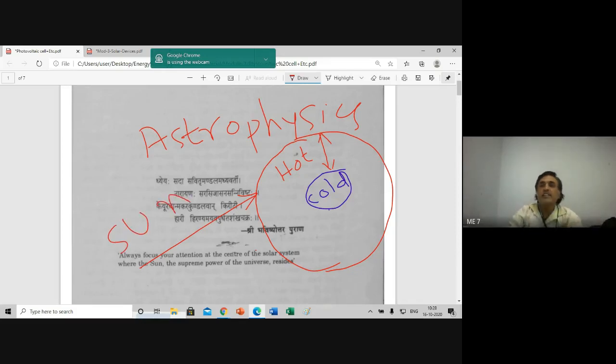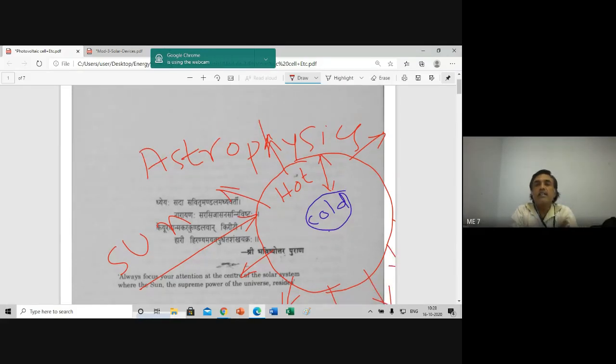For your understanding, I'm writing this. The astrophysics scientist said the sun radiates hot energy, but in the core of the sun it is cold.